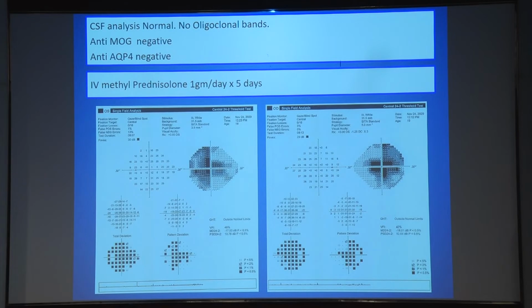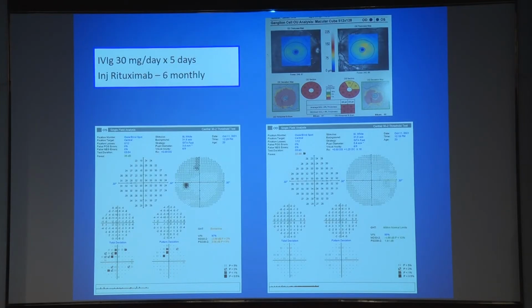this visual field was done, showing a dense generalized deficit. Since the patient did not improve too well on IV methylprednisolone, and as a young child with the characteristic MRI lesions, he was advised plasma exchange therapy. But due to the expense, he opted not to go for it and instead went in for IV immunoglobulin therapy.